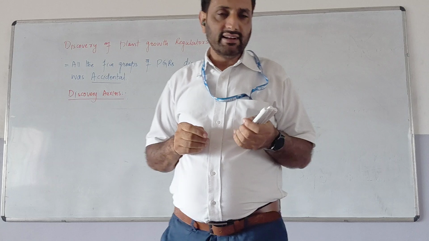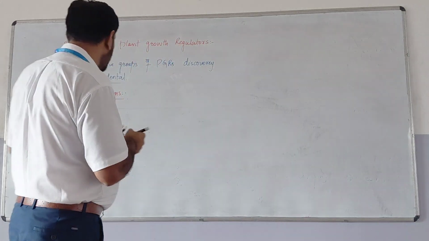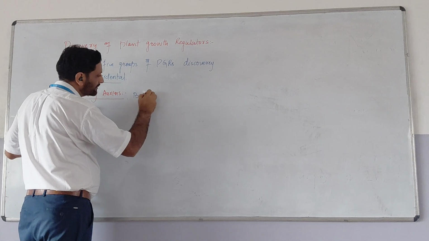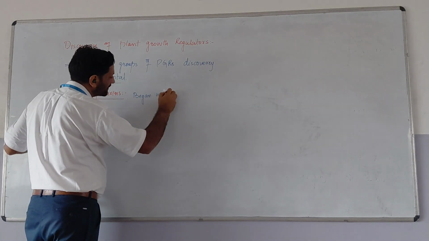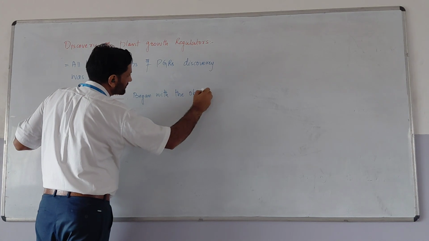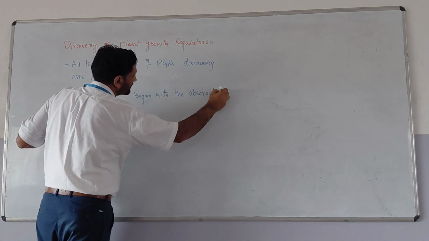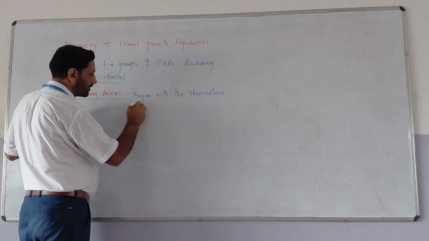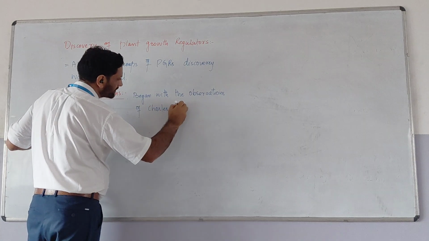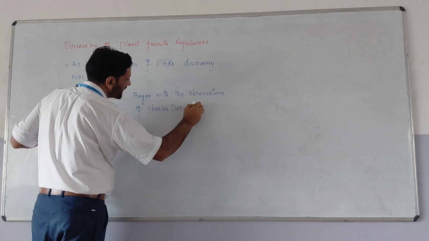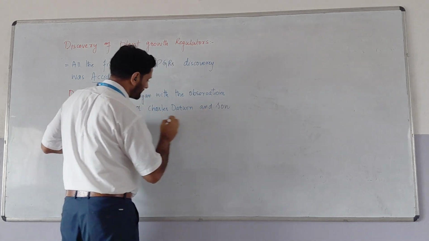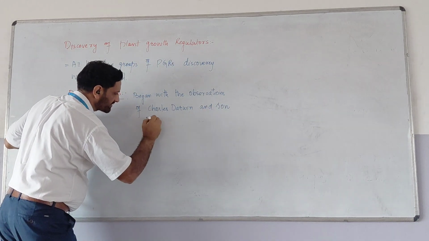What they did, I will tell you by the diagrams.